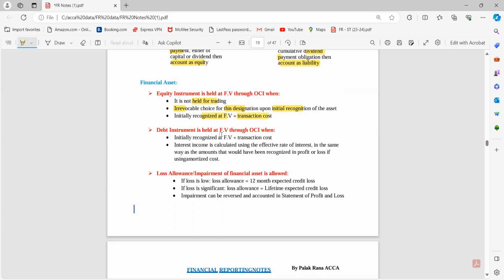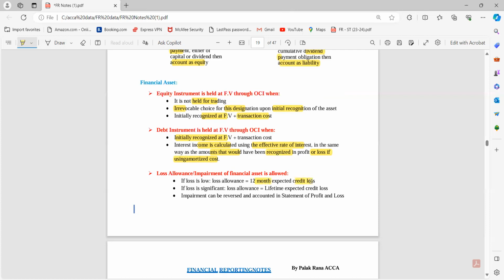Next is my debt instrument. Debt instrument is held at fair value through OCI, initially recognized at fair value plus transaction cost. Interest income is calculated using the effective rate of interest in the same way as the amount that would have been recognized in the P&L if the asset were held at amortized cost. Now, next is the loss allowance: impairment of financial assets is allowed. So, if the loss is low, then the loss allowance कितना होगा?